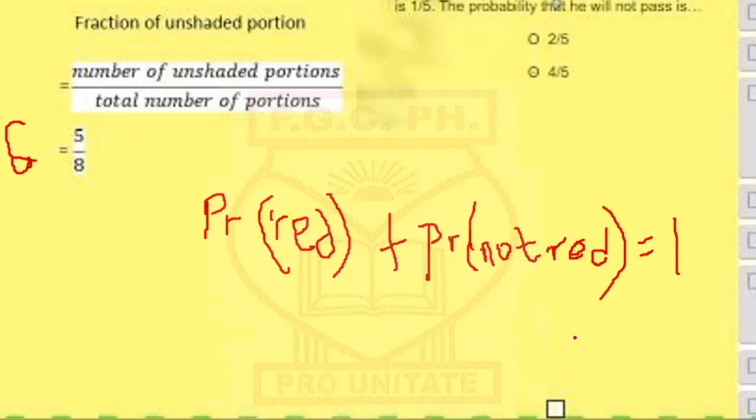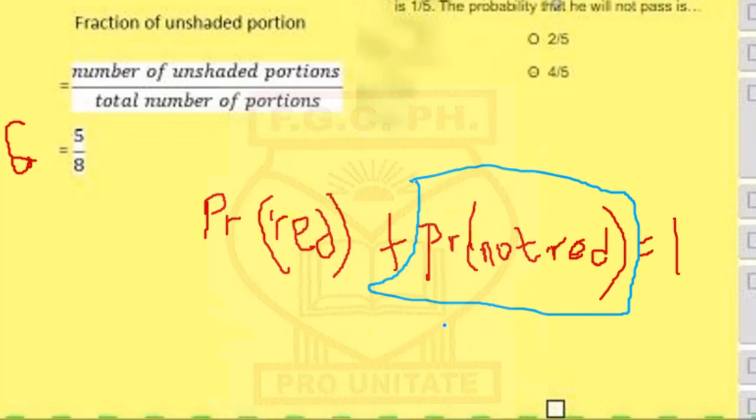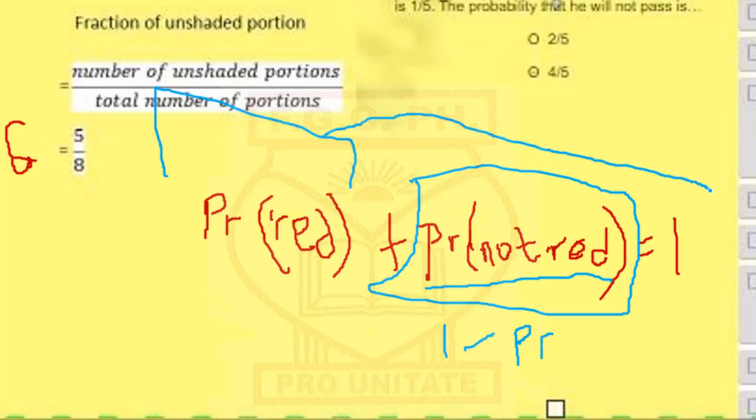Whenever you are asked for the probability of whatever is not a particular event, just take it that the answer would be 1 minus the probability of that event. Because if you make the probability of not red the subject of this formula, you take the other term to the other side of the equation, and it becomes negative.